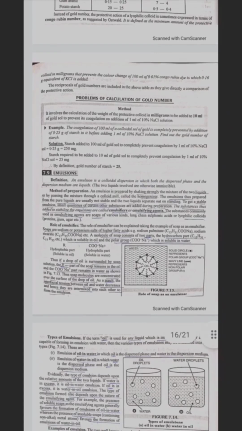Instead of gold number, the protective action of lyophilic colloid is sometimes expressed in terms of Congo-Rubin number, as suggested by Ostwald. It is defined as the minimum amount of protective colloid in milligrams that prevents the color change of 100 ml of 0.01% Congo-Rubin dye, to which 0.16 gram equivalent of KCl is added. The reciprocals of gold numbers are included in the table. They give a direct comparison of protective action.